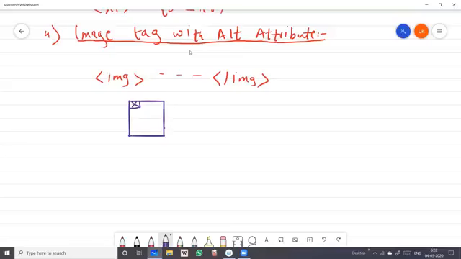So it's better to use the alt attribute. What does it do? Not the tag, the attribute: the alt attribute gives a text description to the image. Image is your tag and alt is the attribute, students, so it gives a text description to your image.